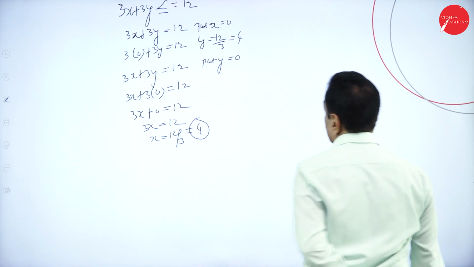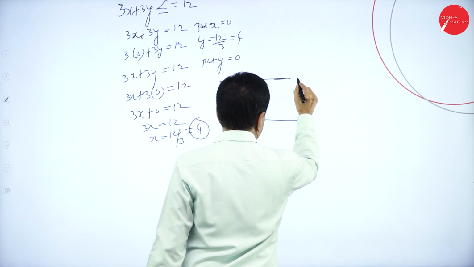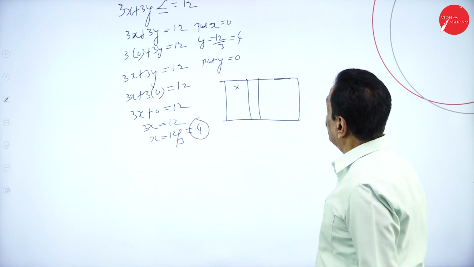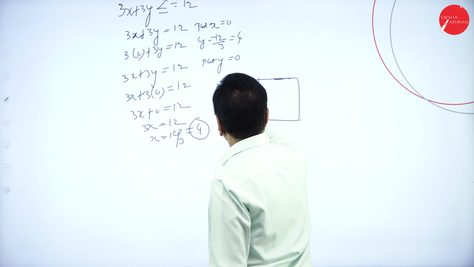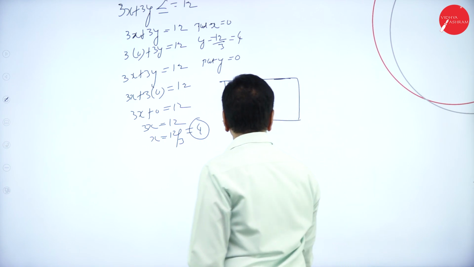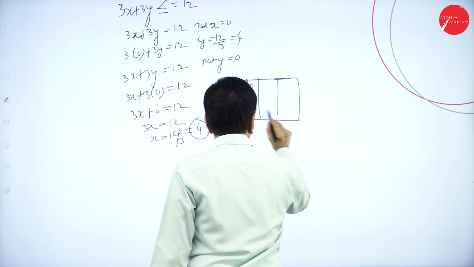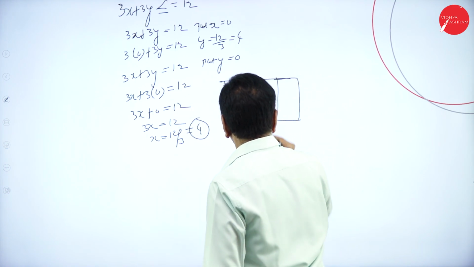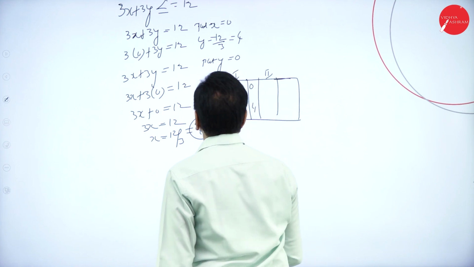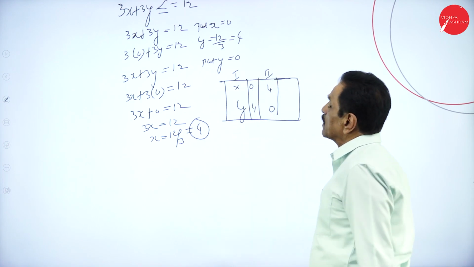The values are here. In the first equation, x is 0, y is 4. In the second equation, x is 4, y is 0. Come back to the second one.